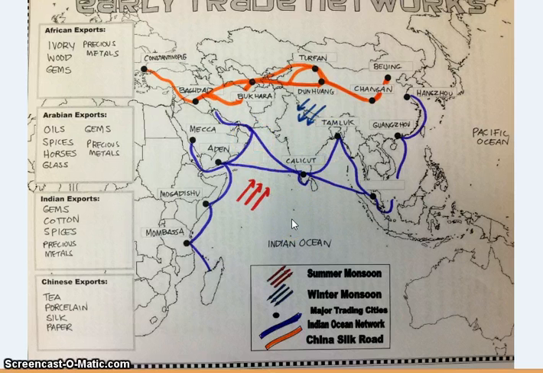Now, the monsoons are both a blessing and a curse because the monsoons can bring a lot of good rain and good weather that can cause the soil to become fertile again and to help crops grow. However, the downside is if it's raining for days and months on end, your crops can die and even houses can be destroyed. All of this stuff comes together to create these two very important trade networks that helped all these people learn and grow. And some of these trade networks are still used to this day.